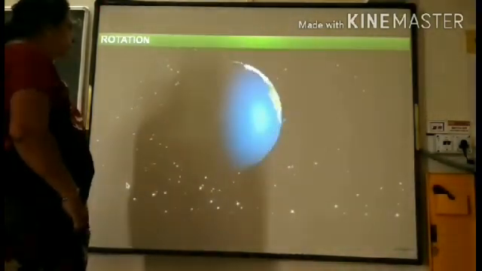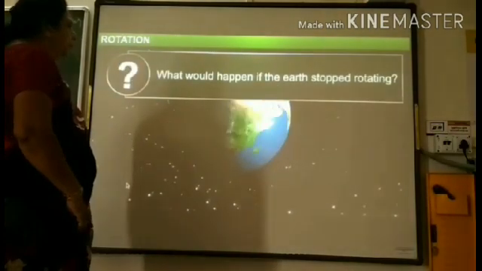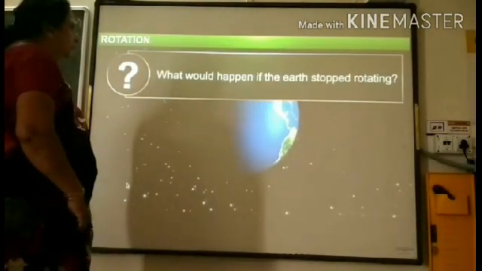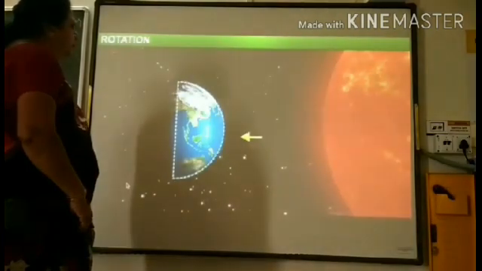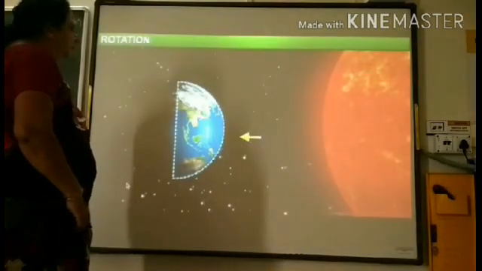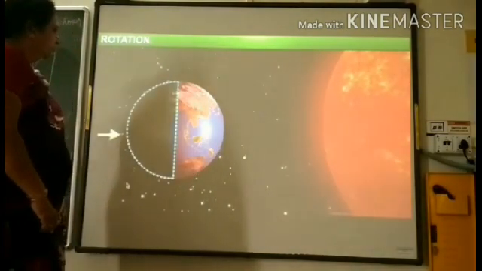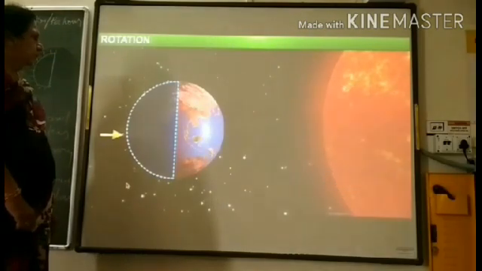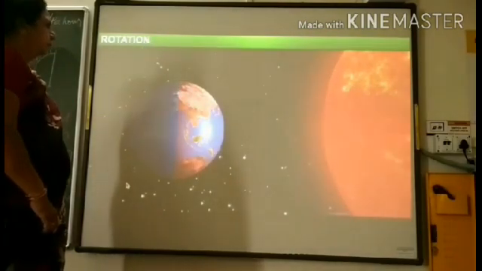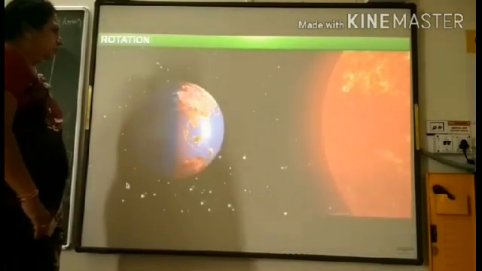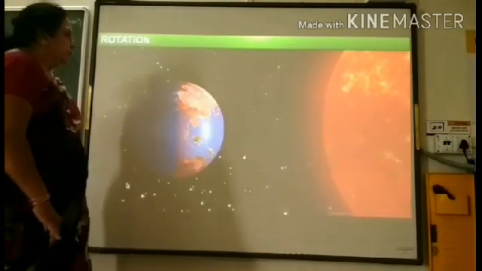Can you imagine what would happen if the Earth didn't rotate? One side of the Earth would always face the Sun and would get extremely hot, while the other side would always have night and would become too cold. Life would not be possible in either half of the Earth.